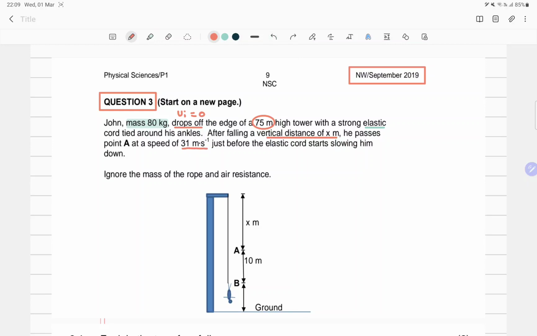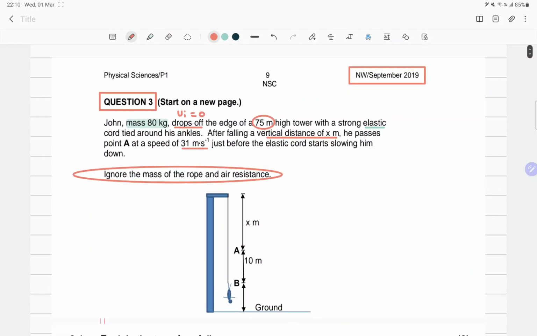That's not quite nice, okay? Just before the elastic cord starts slowing him down. So what must we do here? We are told to ignore the mass of the rope and the air resistance. This is the standard question, so you always get this kind of statement that says to ignore the mass and air resistance, just saying this doesn't add any mass into the system and that we are essentially in a vacuum.